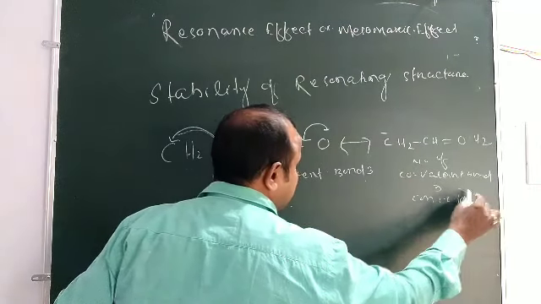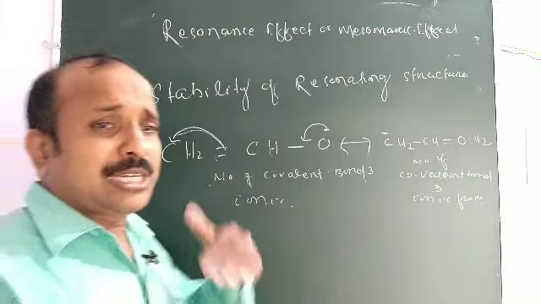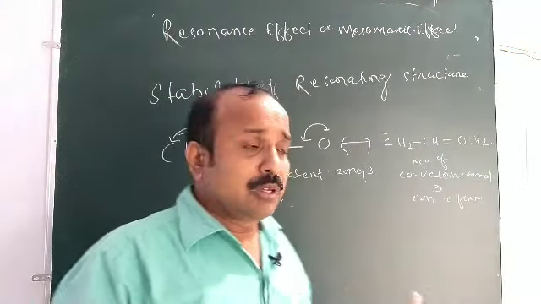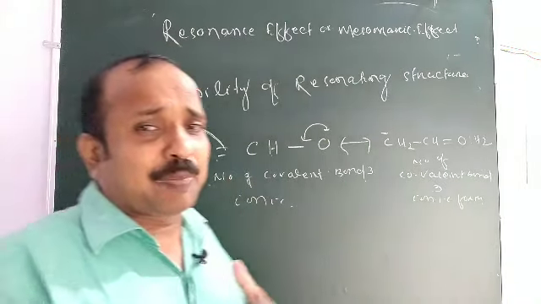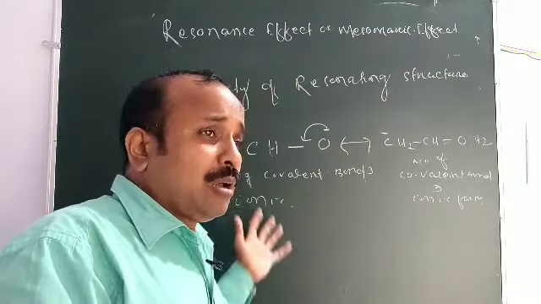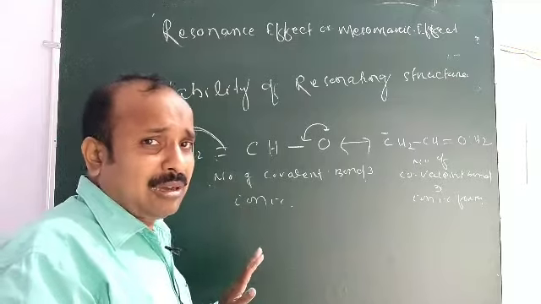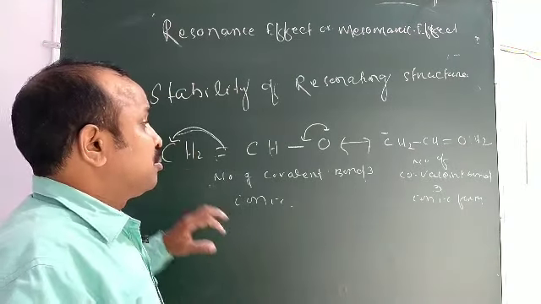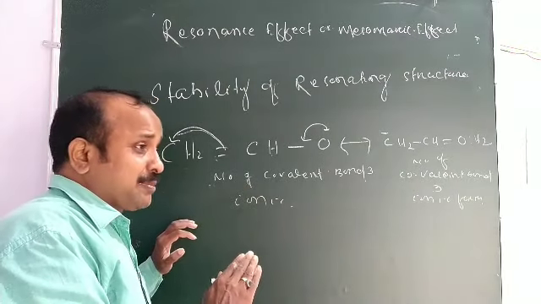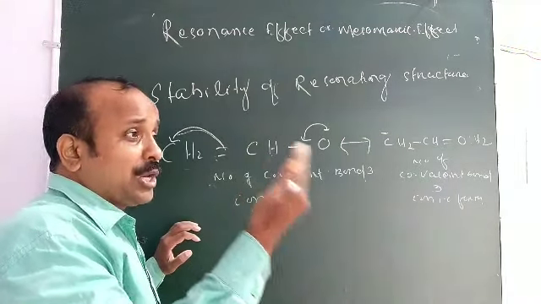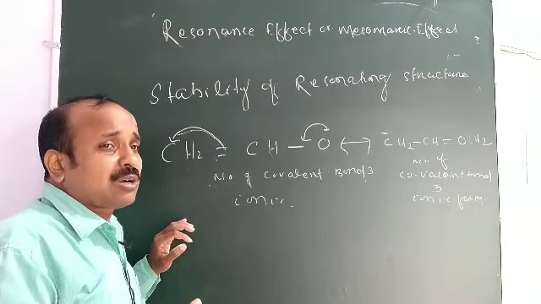The first principle says that with different covalent bonds, the one which has more covalent bonds is stable. Second, if there are neutral and ionic forms, the neutral is stable. But here the covalent bonds are the same, there is no neutral molecule, both are ions. Then which one is the more stable resonating structure? When the negative charge is present on the more electronegative atom, or the positive charge is present on the less electronegative atom.